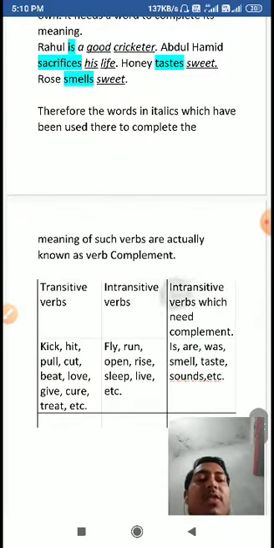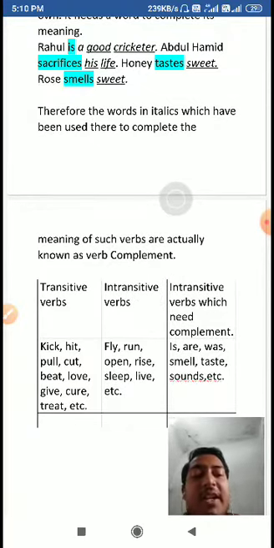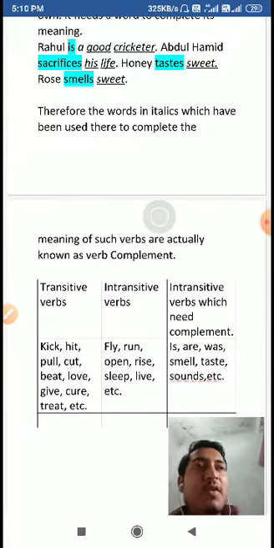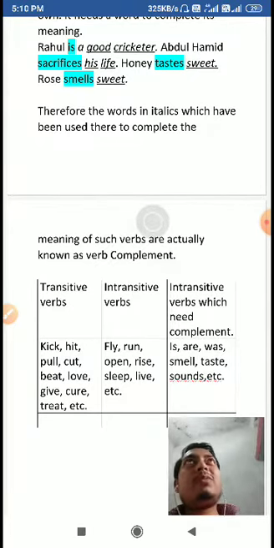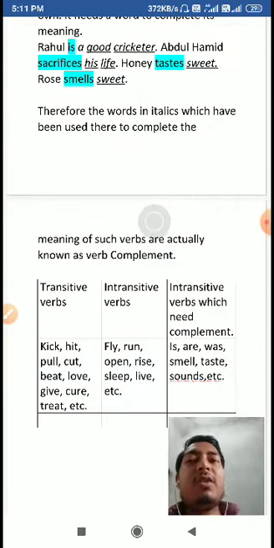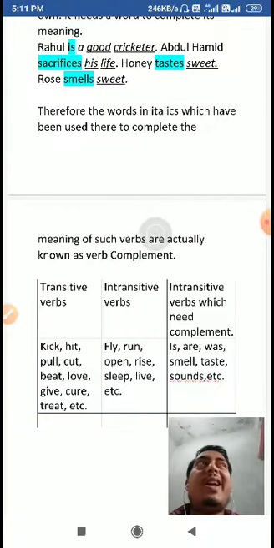Students, so far I have taught you two types of verbs: transitive verbs and intransitive verbs. Here is a list of some transitive and intransitive verbs. What is the main difference between them? Keep it in mind, the difference always becomes clear in the sentence. We cannot say about a verb that it is a transitive verb or an intransitive verb. It all depends on the sentence in which it is used, and whether there is any object upon which it is doing an action or not.